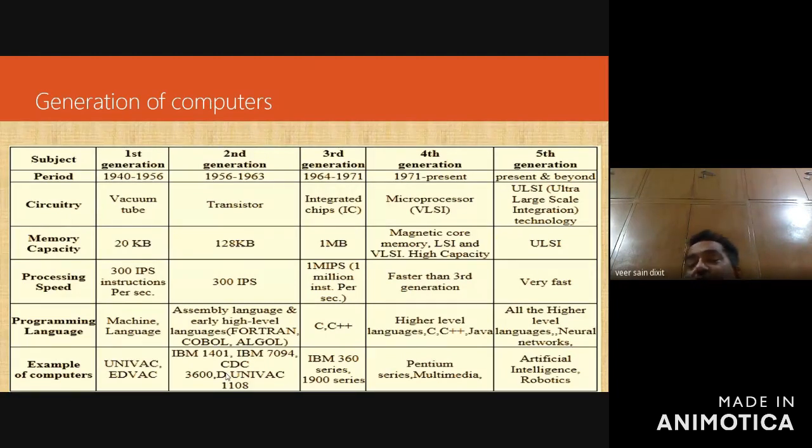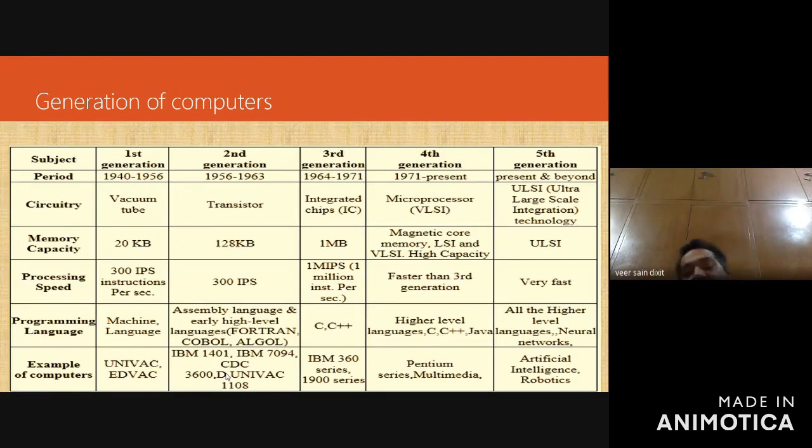This is ULSI, ultra large scale integration. VLSI means very large scale. And many times they ask: what is IC? Integrated circuit. What is VLSI? Very large scale integrated circuit. What is ULSI? Ultra large scale integration technology. So these are the various questions.